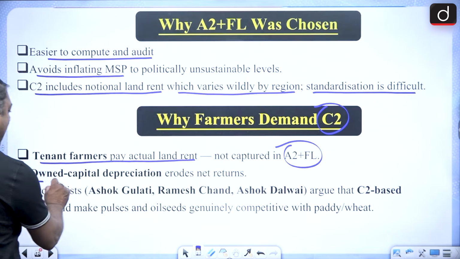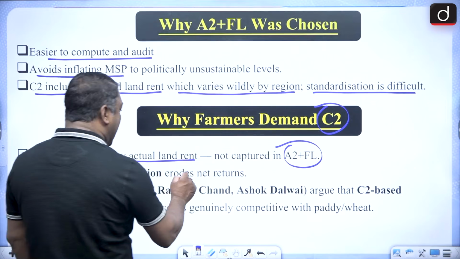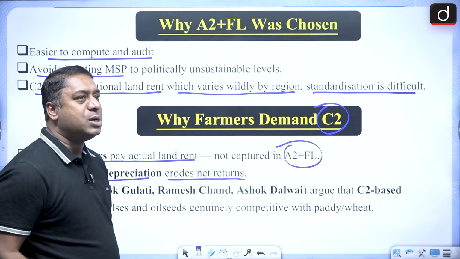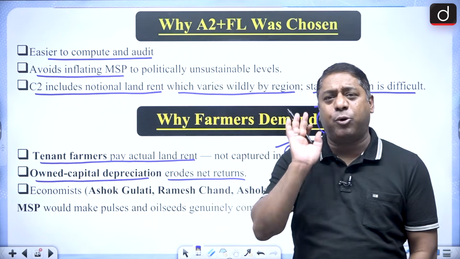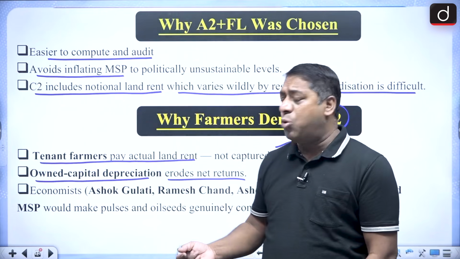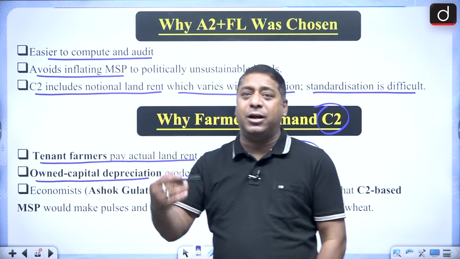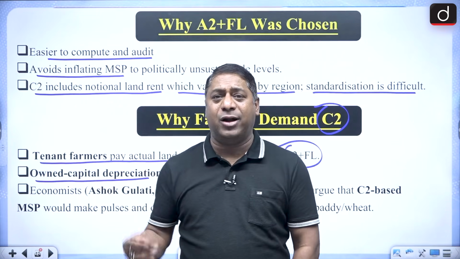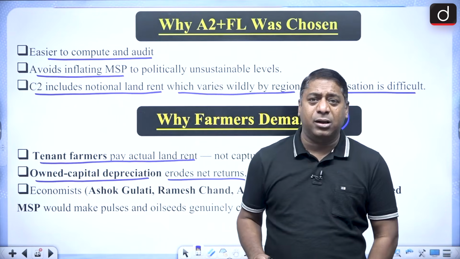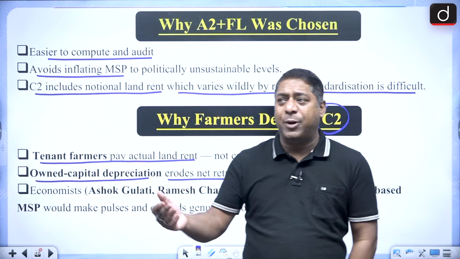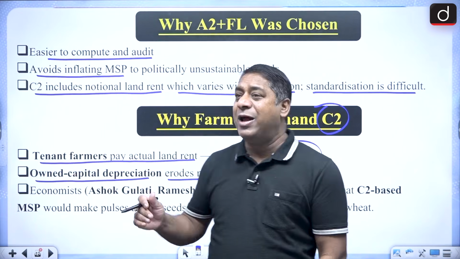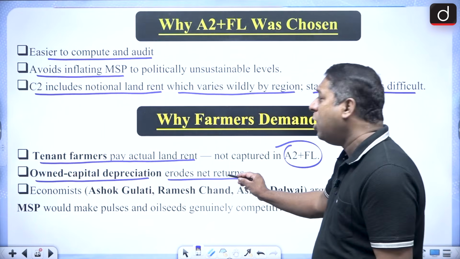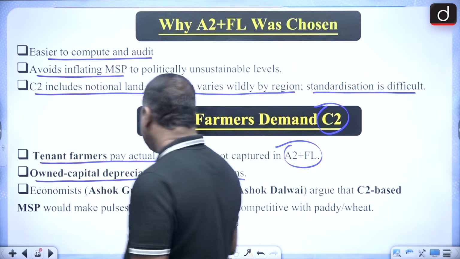Then owned capital depreciation also erodes net returns. That means whatever profit you are getting is good, but in the long run, what happens? You have capital, for example a tractor, a threshing machine and all. Then the value of those things will depreciate. So when the value of those things depreciates, what happens to your net returns?